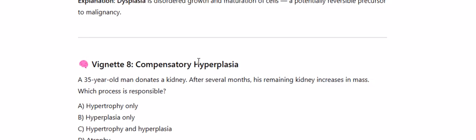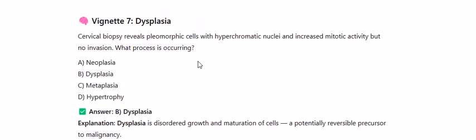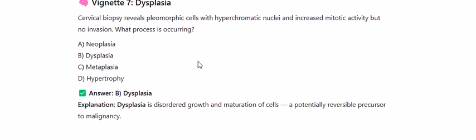Vignette 7, Dysplasia. Cervical biopsy reveals pleomorphic cells with hyperchromatic nuclei and increased mitotic activity but no invasion. What process is occurring? A. Neoplasia, B. Dysplasia, C. Metaplasia, D. Hypertrophy. Explanation: dysplasia is disordered growth and maturation of cells, a potentially reversible precursor to malignancy.